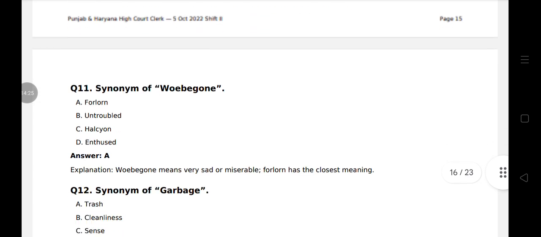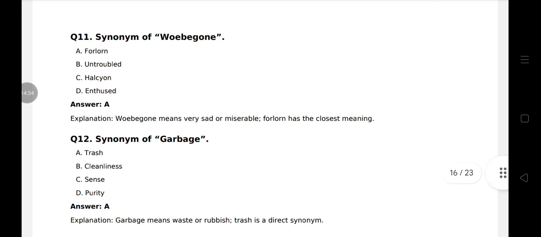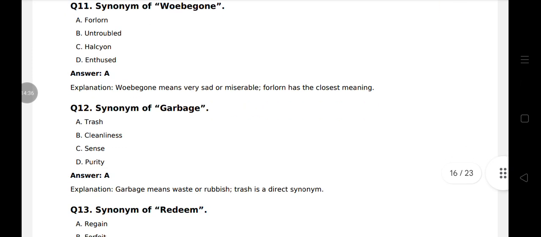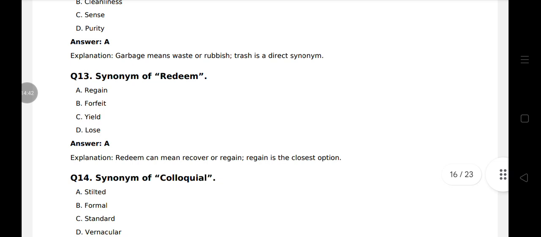Question 11. Synonym of woebegone. Woebegone means very sad or miserable. So its synonym is forlorn. Question 12. Synonym of garbage. Garbage means waste or rubbish. Trash is the synonym. Question 13. Synonym of recoup. Recoup means recover or regain. So its synonym is regain.